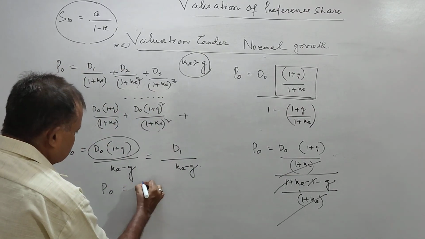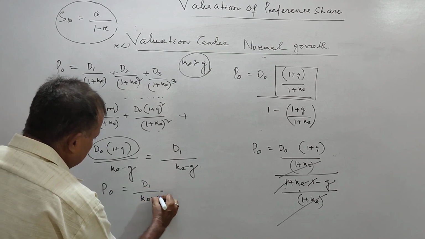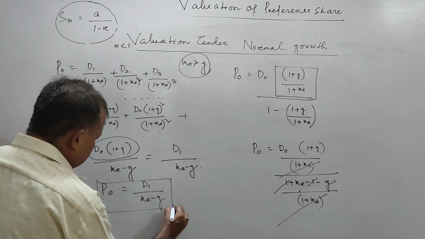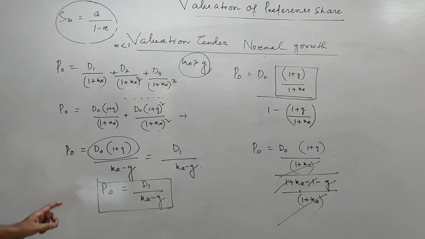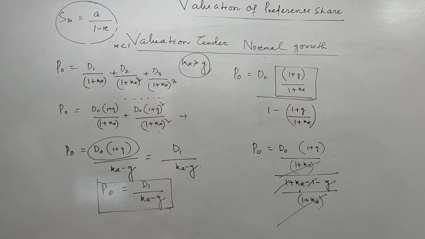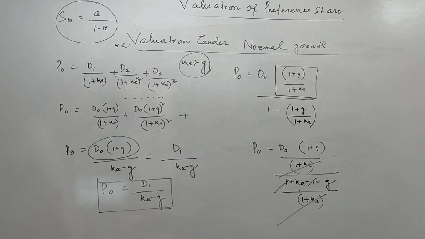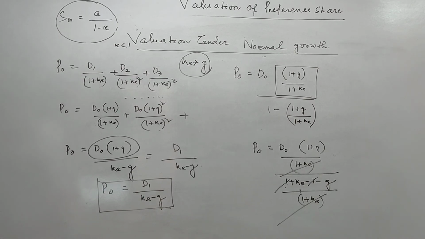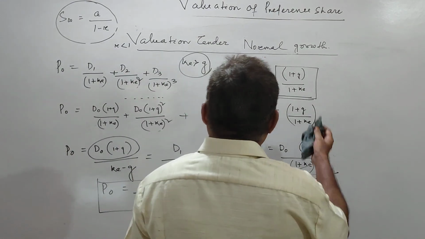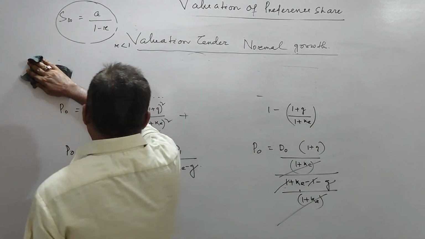So this formula also we know in various occasions. ये जो आप फॉर्मूला देखते हैं, ये फॉर्मूला वेरियस ओकेजन में हम लोग ऑलरेडी यूज किए हैं. In case of a normal growth, this is your value of preference share. This is the value of preference share. We can come to a particular formula.